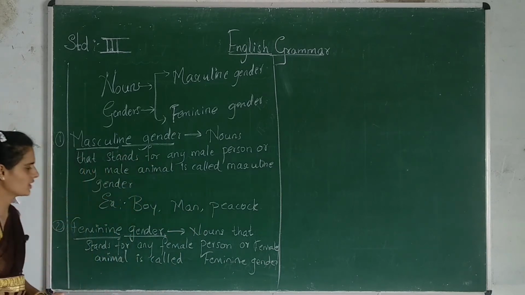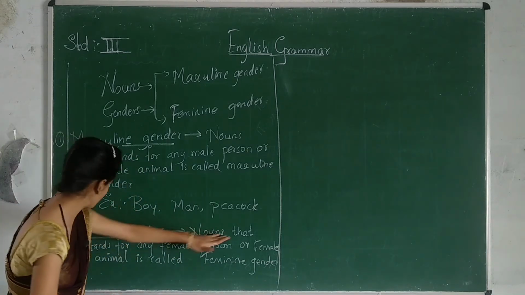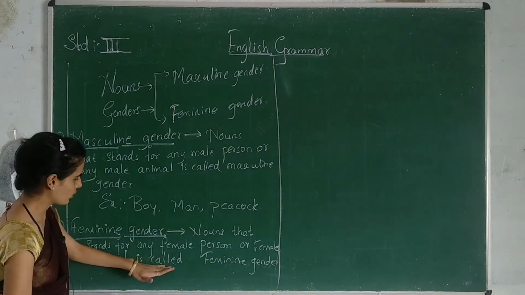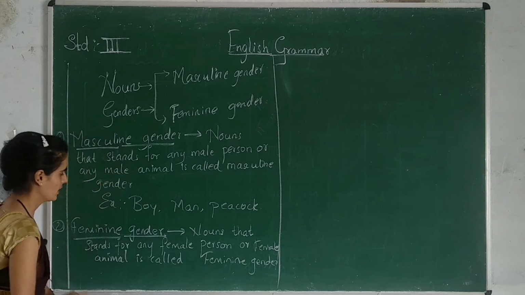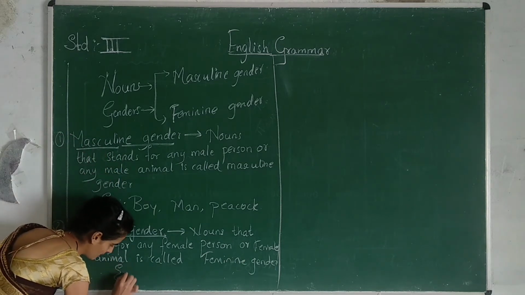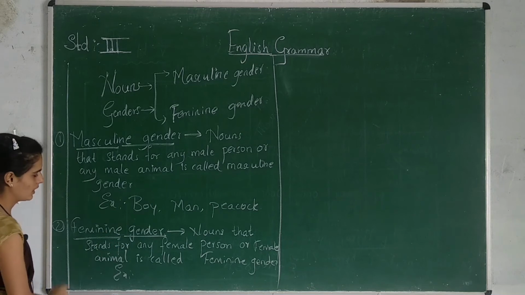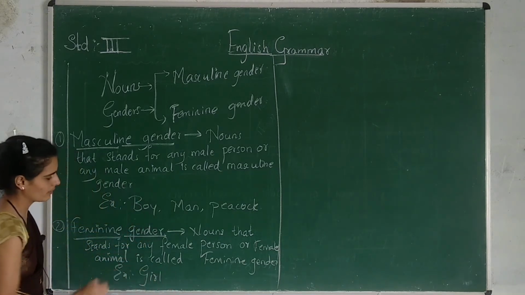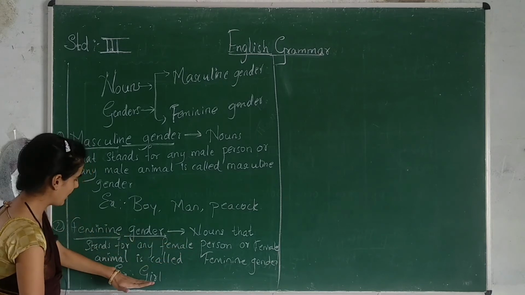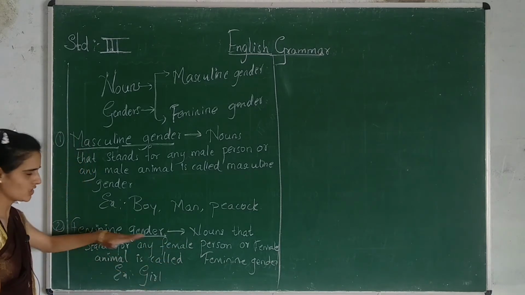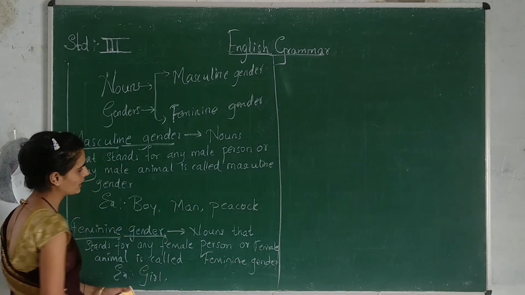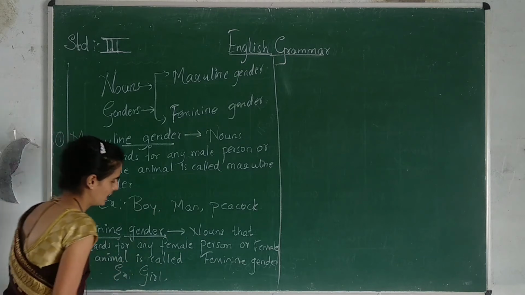What is a feminine gender? Feminine gender means nouns that stand for any female person or female animal. In feminine gender, there will be some examples. Here I took boy; now I will take girl, because it is a female person and girl comes under feminine gender. Understood? Now one more example. Here I took man; here we will take woman.